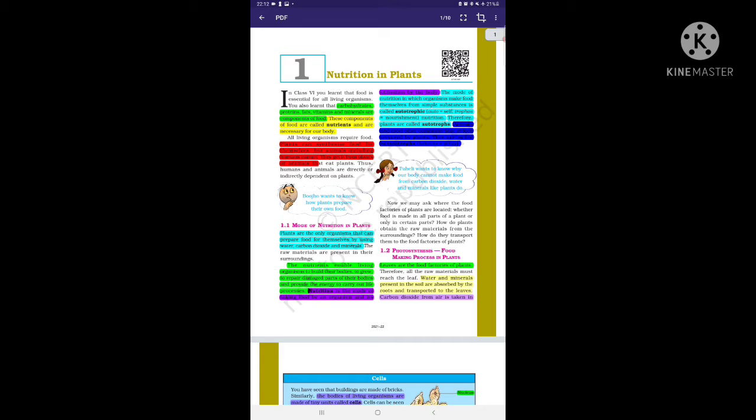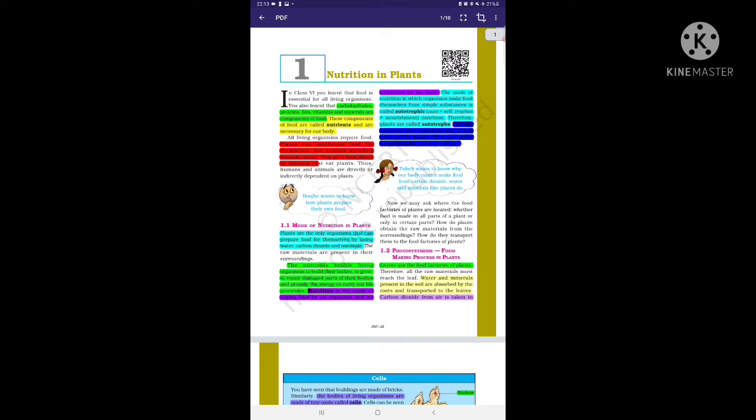Now it is the time where we are going to know what is autotrophic and what is heterotrophic. In our key points, we have also heard the question that what is autotrophic, heterotrophic, and etc. So let's start. Thus, humans and animals are directly or indirectly dependent on plants. So, we are heterotrophs and plants are autotrophs. Heterotrophs are those who are dependent on others, and plants are known as autotrophs, who can make their own food by synthesizing inorganic substances.